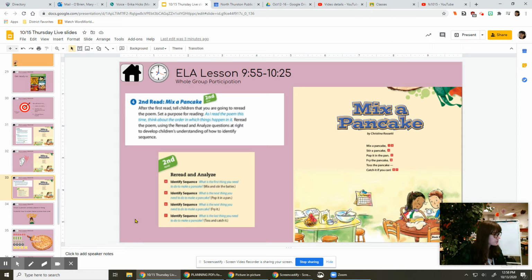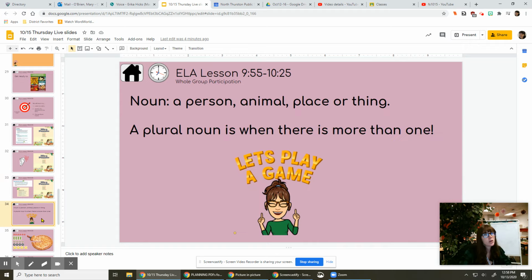Good work. Now that you've been introduced to a poem, we're going to completely switch gears and go to something called plural nouns. Now remember, a noun is a person, an animal, a place, or a thing. It's just the name of what they are. But a plural noun is when there's more than one. So let's go ahead and check that out.